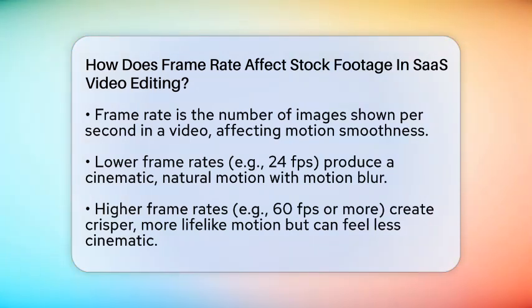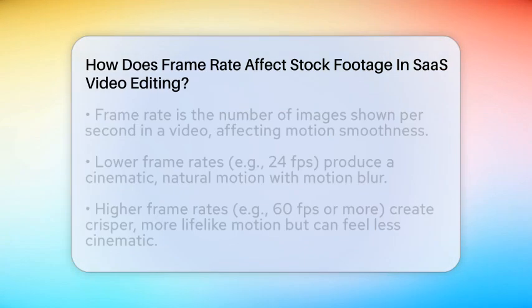difference. Frame rate is the number of individual images shown each second in a video. It controls how smooth or choppy the motion appears. Lower frame rates, like 24 frames per second, give a more cinematic look with natural motion blur. This makes footage feel warm and familiar, like traditional films.